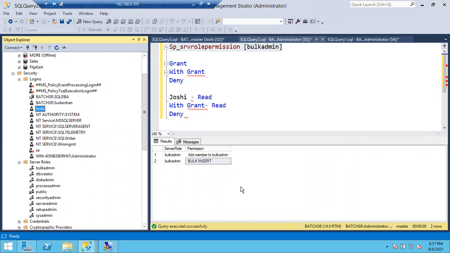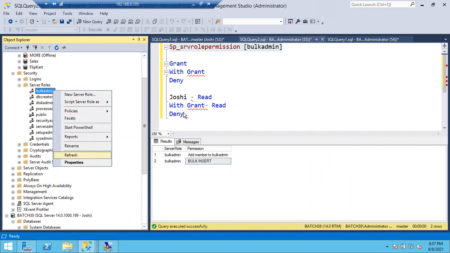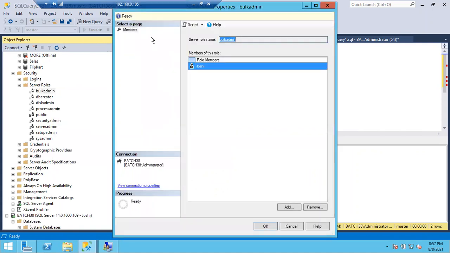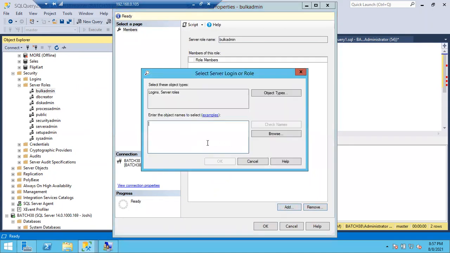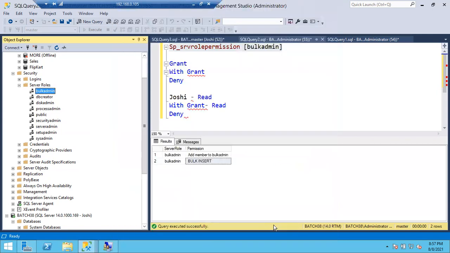Clear? There is another way also. Go to roles, bulk admin role, double click on it, or right click, properties of this bulk admin role, members. See, Joshi is already added. In case she is not added, imagine I remove her, just for practice. Click Add, type Joshi, check names. Okay, Joshi came, click OK. So in this way also you can add Joshi to the bulk admin role.